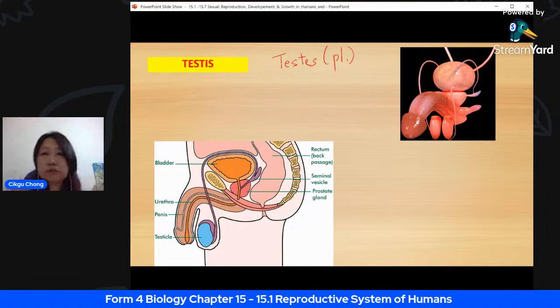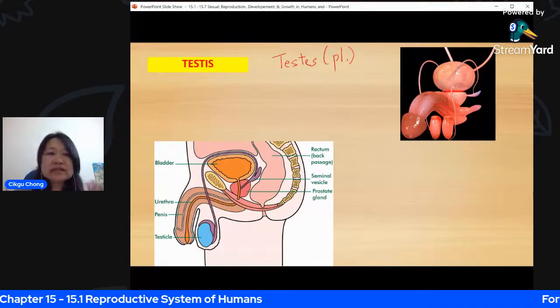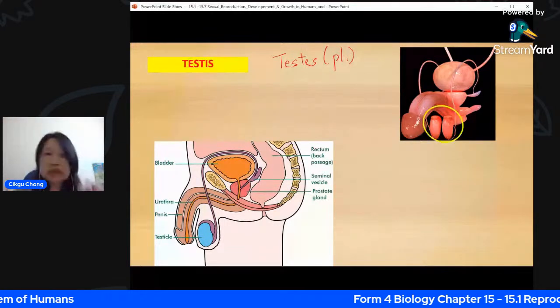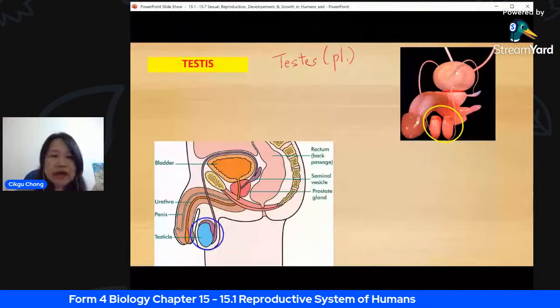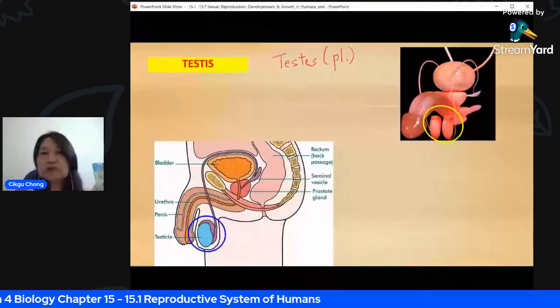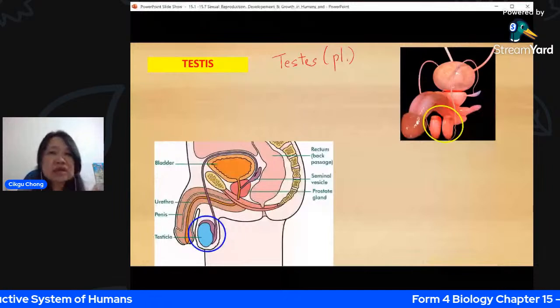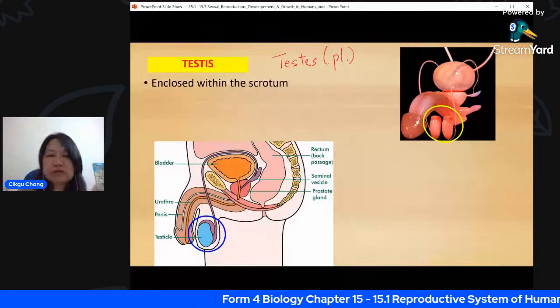We will mark it if the fact is correct. It's very simple, easy to locate. The testes are outside the body. There are 2 of them. And this is the all-important organ, or we call it gonad as well. They produce the sperms. So without these testes, the sperms will not be able to produce. After that, I'll tell you something about ancient China, you have these called eunuchs.